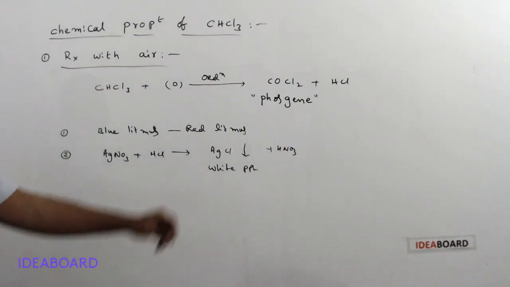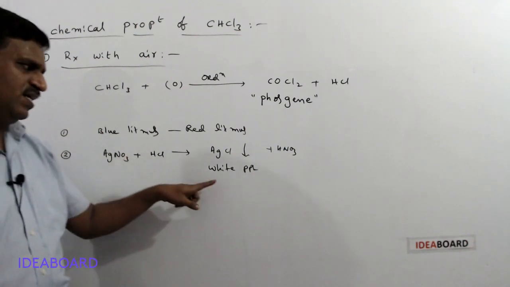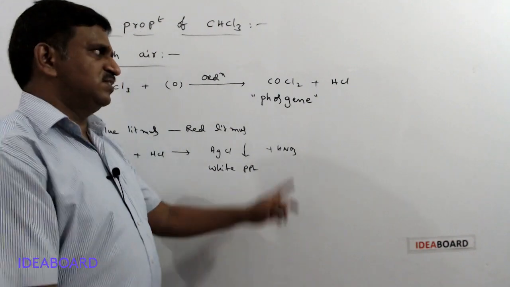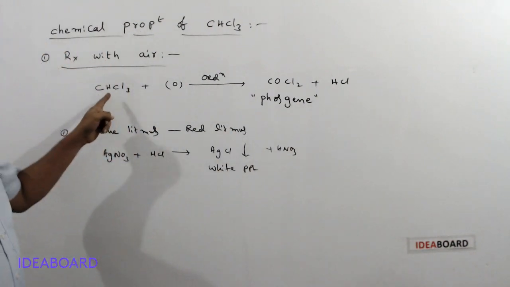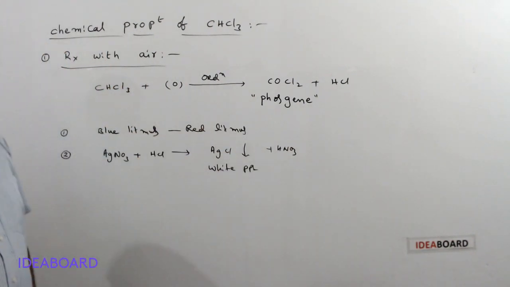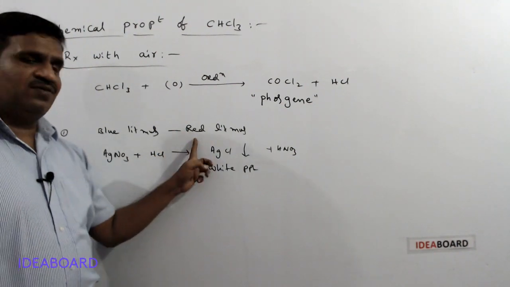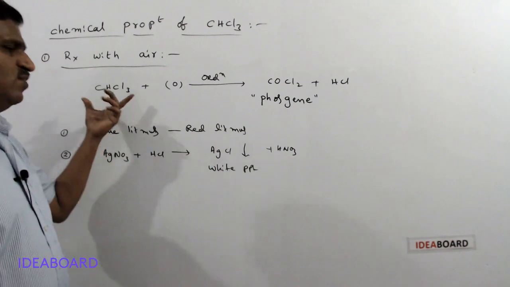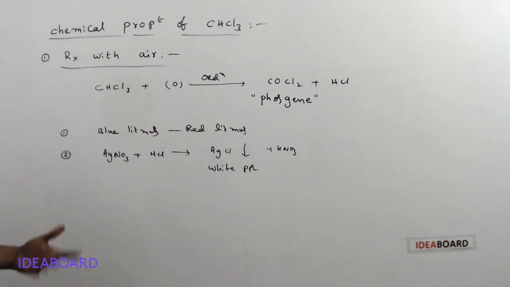The silver chloride white precipitate formation also indicates the formation of phosgene, and the chloroform is called impure chloroform. If it does not turn blue litmus red or does not form a white precipitate, we can say chloroform is pure.